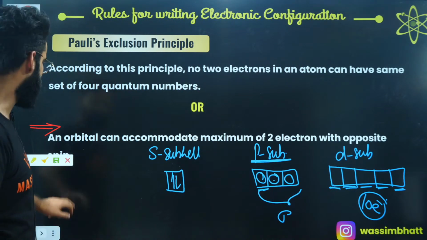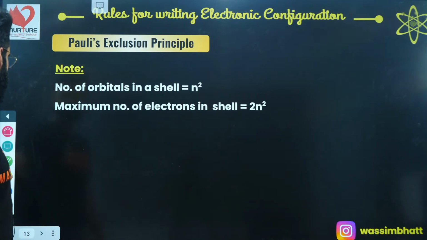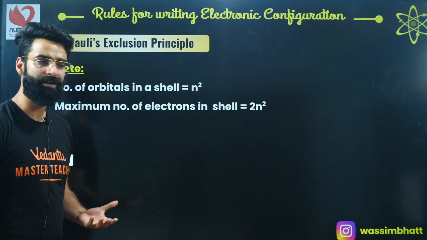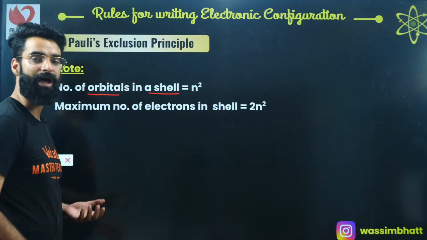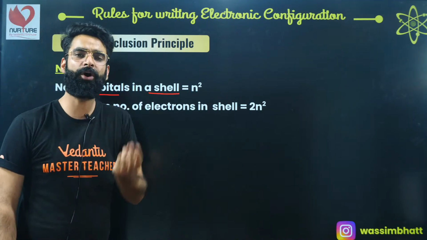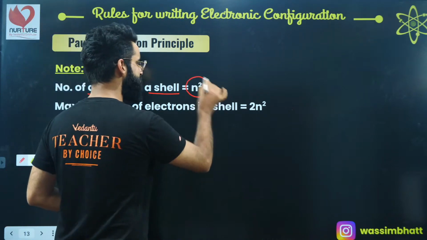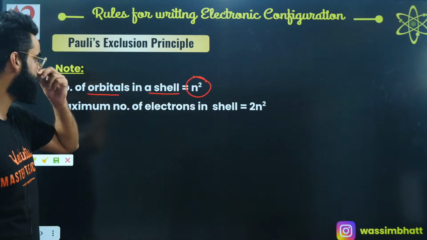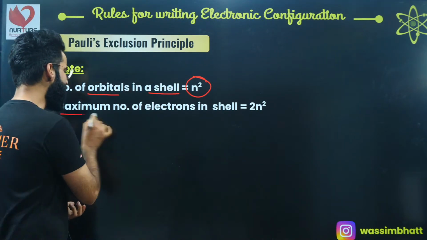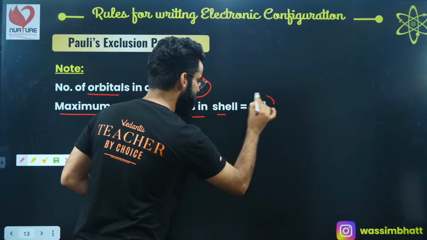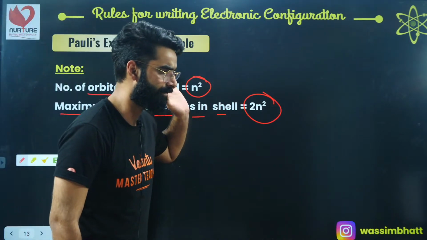Okay? Now we will understand a few more things. This is something which we discussed in the last session as well. If you want to calculate the number of orbitals in a particular shell, how many orbitals are there in shell number 1, shell number 2, shell number 3, it is simply given by the formula n square, right? This is the formula by means of which you can calculate the maximum number of orbitals in a particular shell. Similarly, the maximum number of electrons which can be accommodated in a particular shell is given by the formula 2n square, right? This is something which you all must be knowing again, right, people?